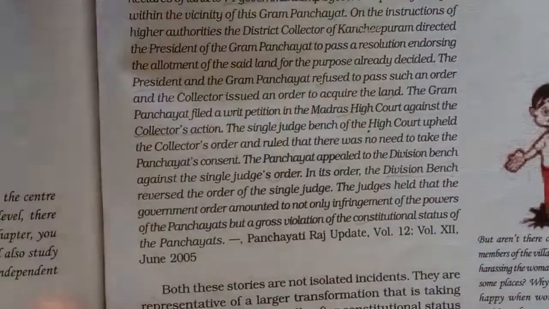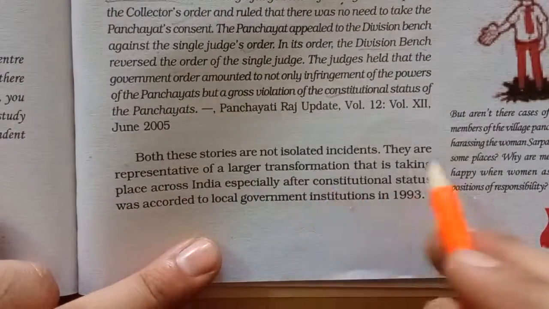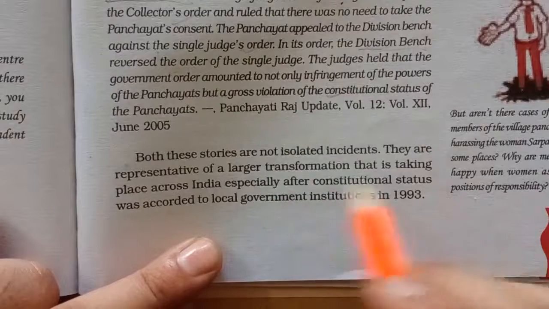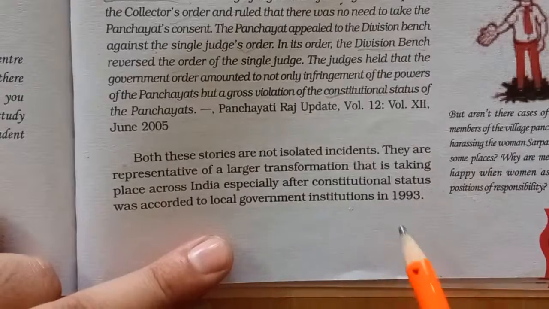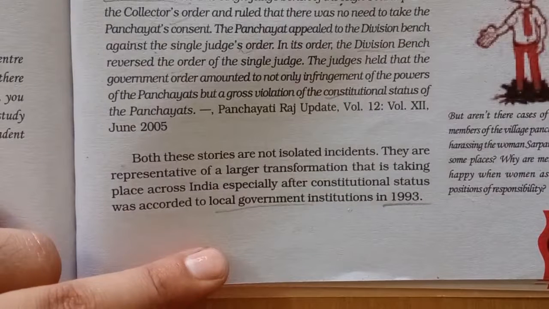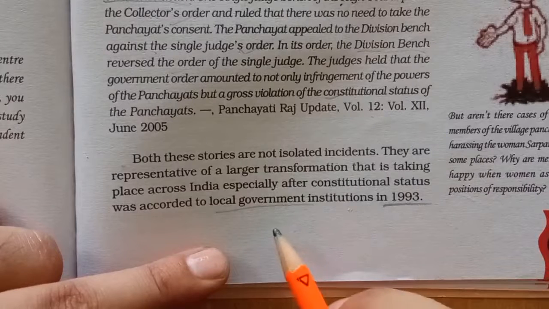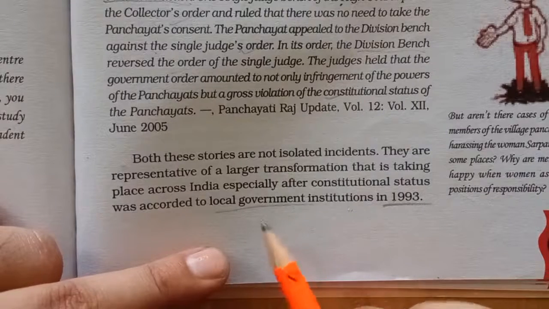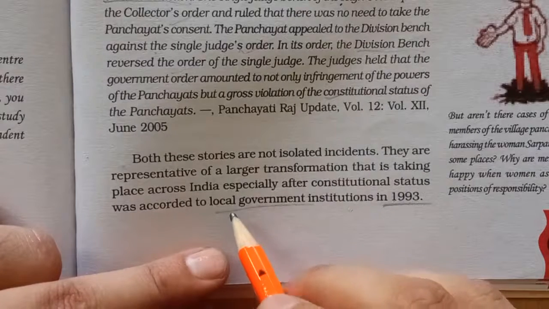Okay, so let's see what you understand from these two examples. Both these stories are not isolated incidents. They are representative of a large transformation that is taking place across India, especially after constitutional status was accorded to local government. So after 1993, local government formally got recognition in the Indian constitution. Although there was always a mention of local government, it never came into practice. But after 1993, there was a clear-cut provision relating to the local governments and the powers and responsibilities given to them, which look after the affairs of the local region.